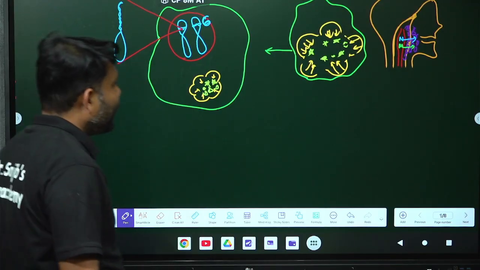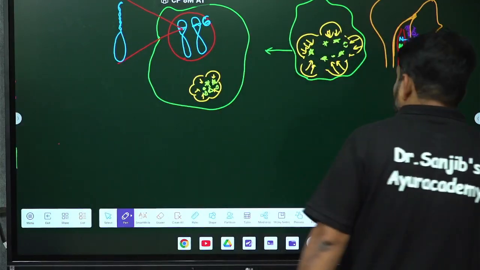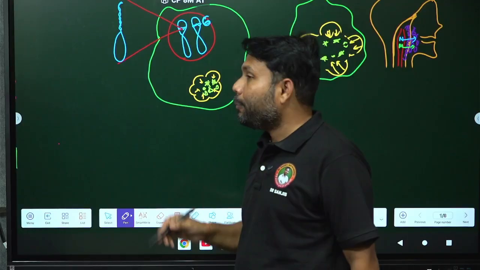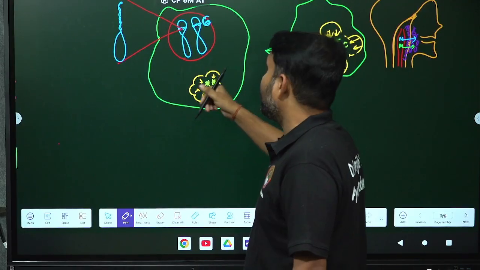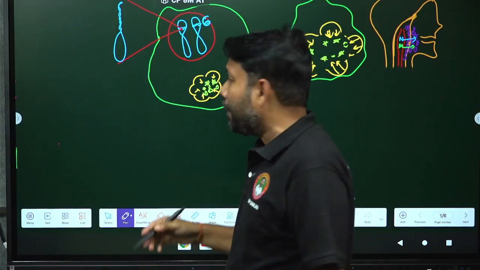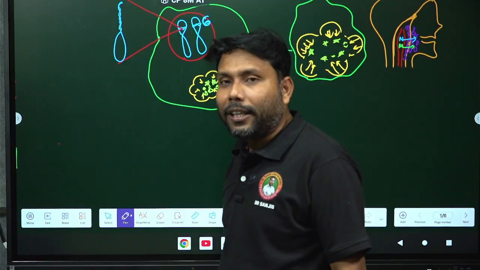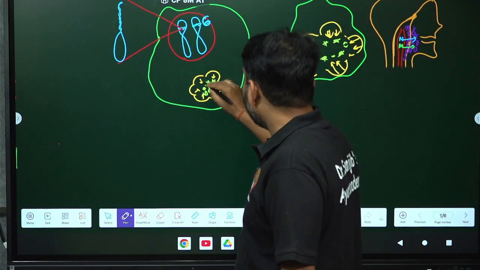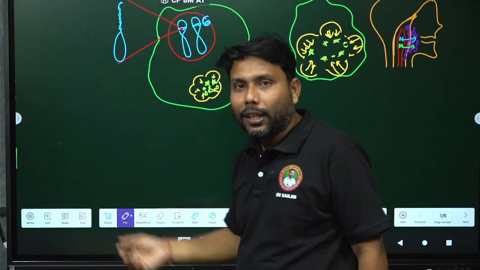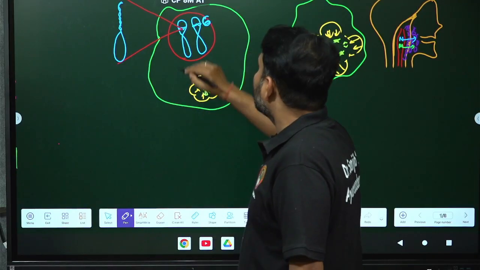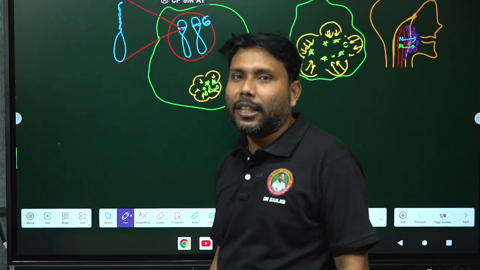So, again I am repeating it, that macrophage is engulfing the bacteria, then macrophage is deriving some enzymes. By the enzymes, bacteria is getting destroyed. Then after the destruction of the bacteria, antigens are getting free. When antigens are getting free, here some genetic expressions are happening.